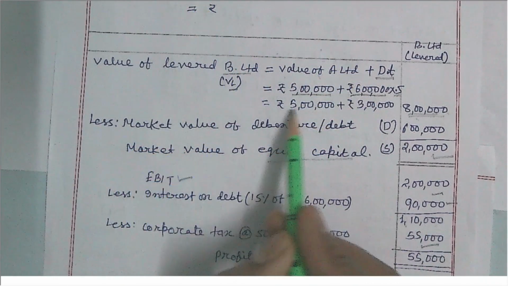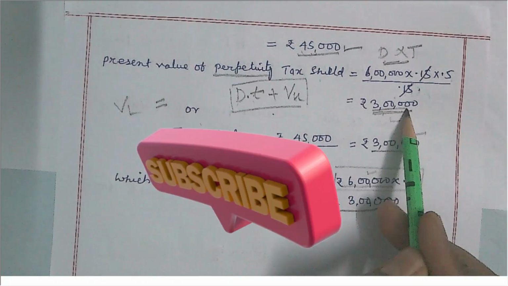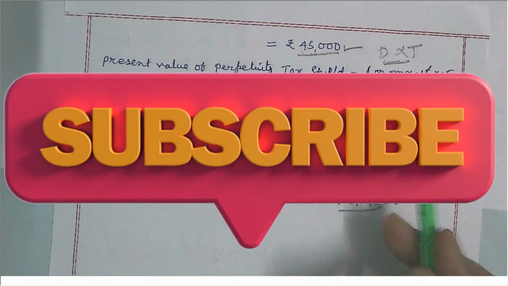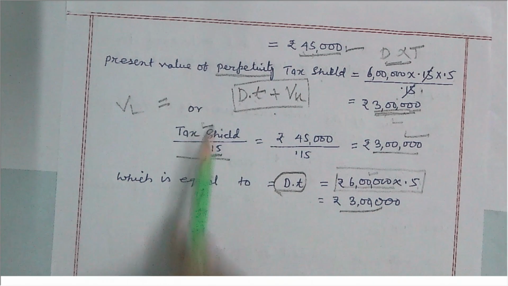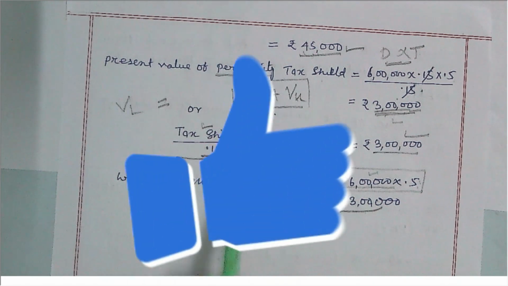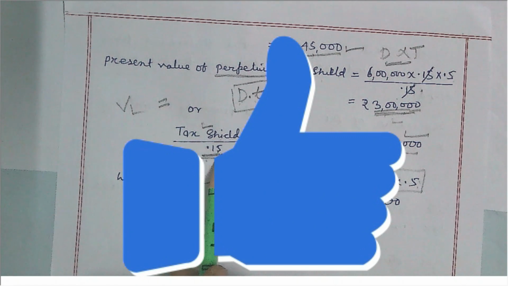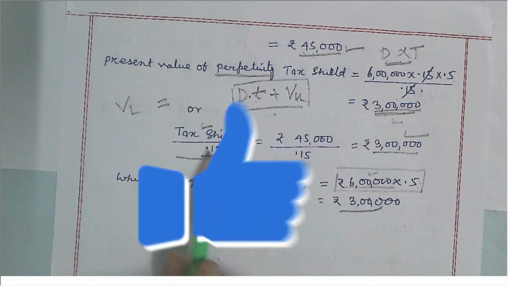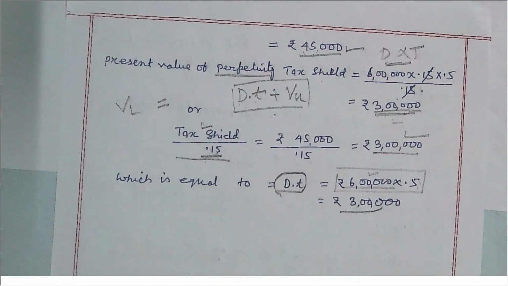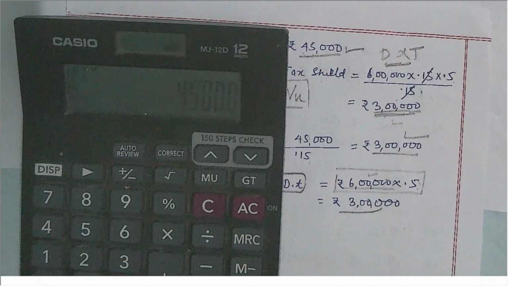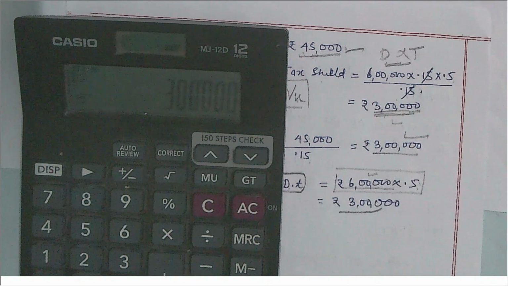This is the value of the unlevered form plus D into T. This 3 lakh can also be calculated using this shortcut formula: tax shield 45,000 divided by the rate of interest on debenture, this is 0.15, so 45,000 divided by 0.15, the value is 3 lakh.